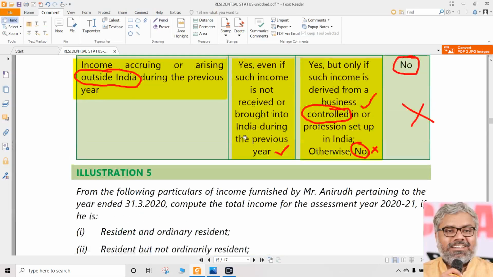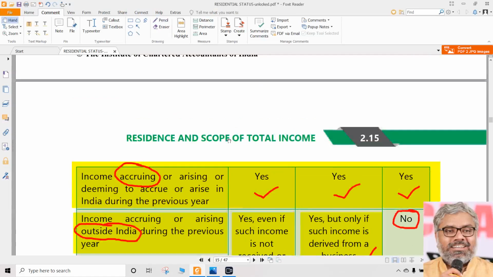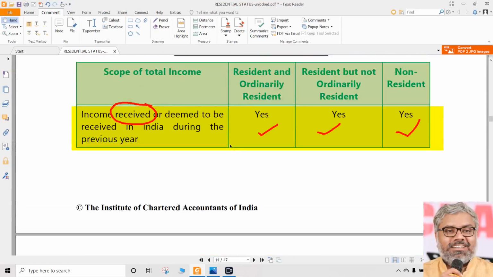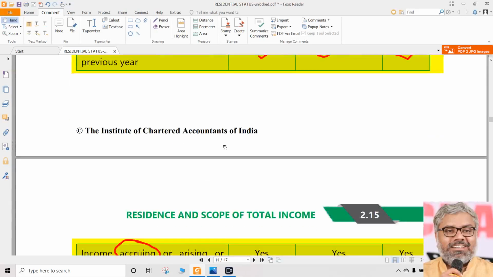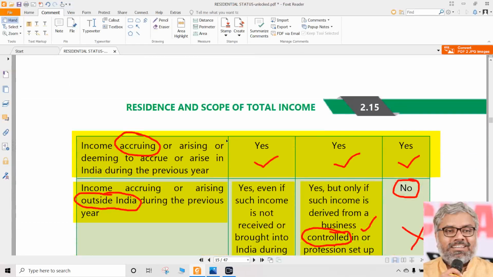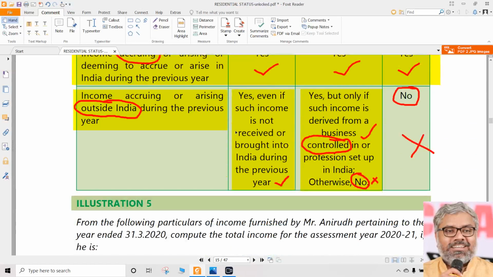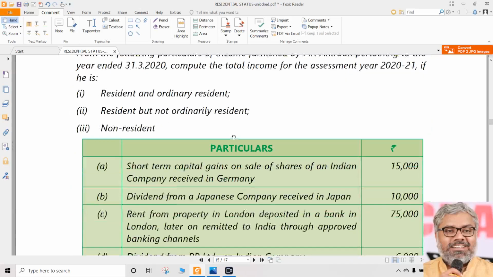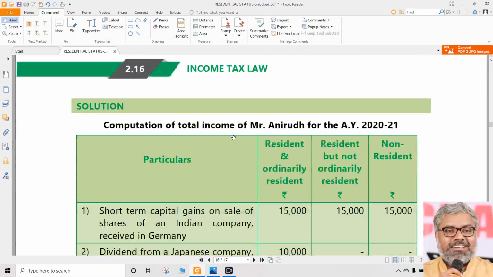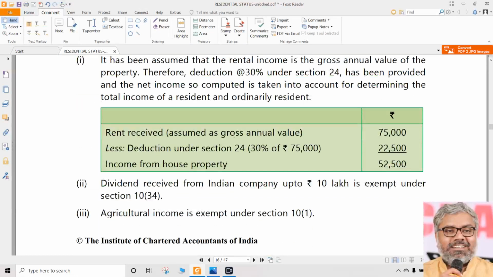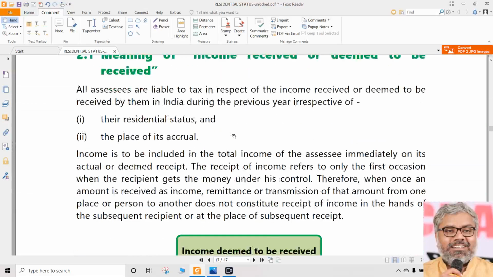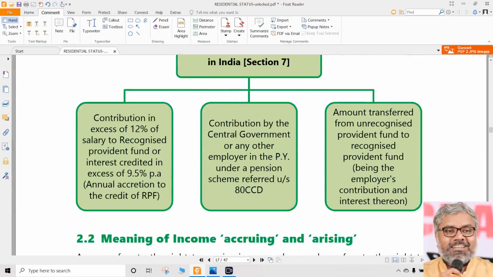With these provisions, we can solve many questions in relation to computation of income of different types of assessees with different residential statuses: ROR, RNOR and NR.